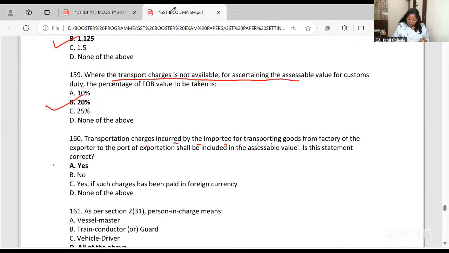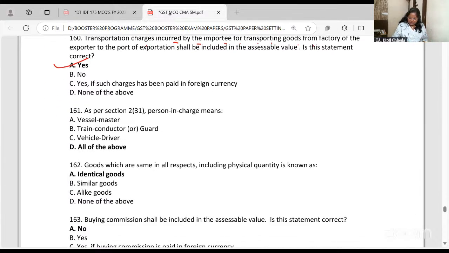Yes. But while importing from the port, the cost of bringing the goods to our place will not be taken for paying import duty. For import duty, the value is taken at the import station. But when you are exporting, you have to take the transport charges.